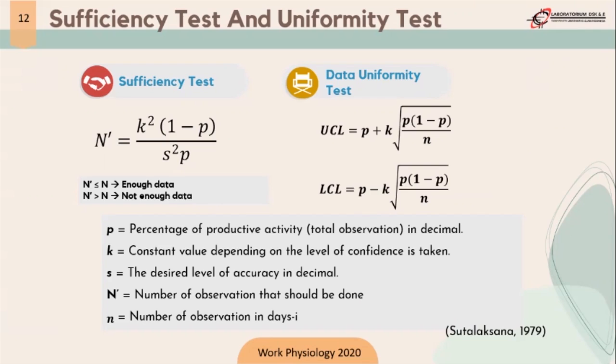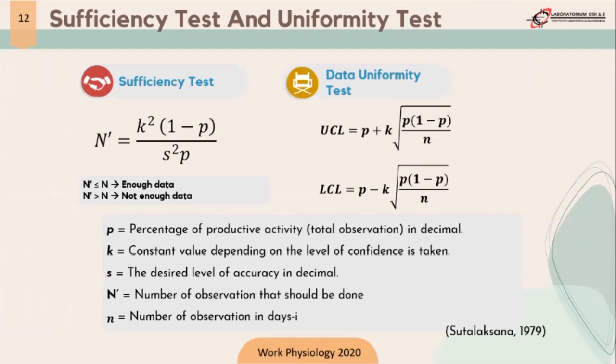It indicates how much the observers believe that the result obtained is accurate. For example, if the level of accuracy is 5% and the level of confidence is 95%, it means that 95 out of 100 averages from the measured data will have a deviation of no more than 5%.